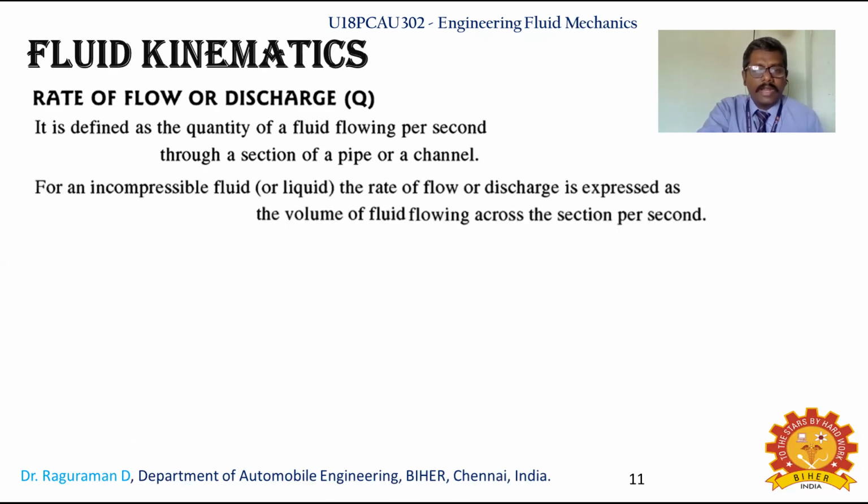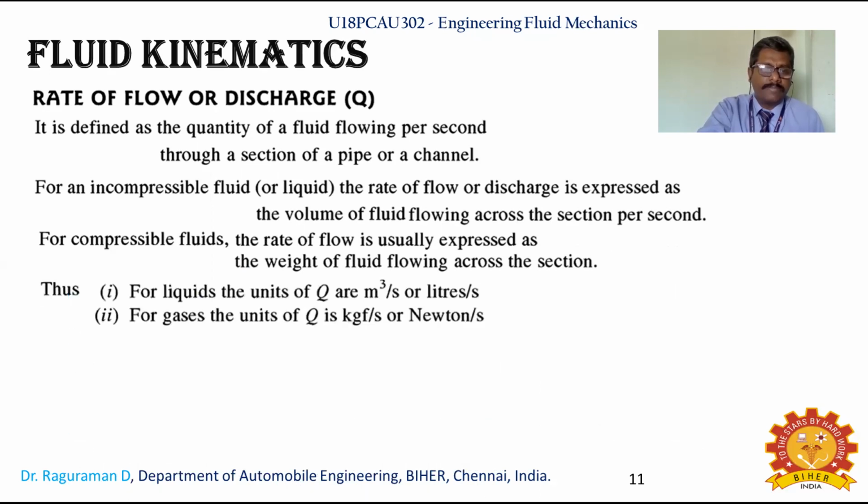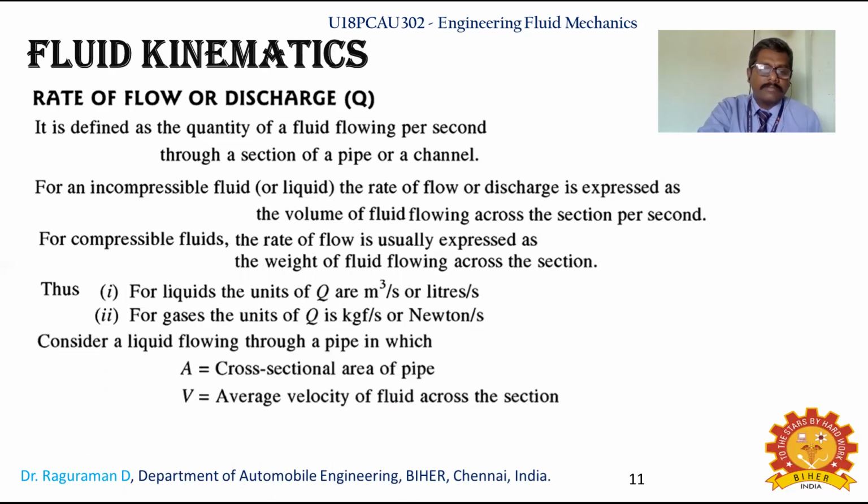Now, in the case of an incompressible fluid, the rate of flow or discharge is expressed as the volume of fluid flowing across the section per second. For a compressible fluid, that is gases, the rate of flow is usually expressed as the weight of fluid flowing across the section. Thus, for a liquid, Q is in meter cube per second, that is liters per second, and in the case of gases, the unit will be kg per second or Newton per second.